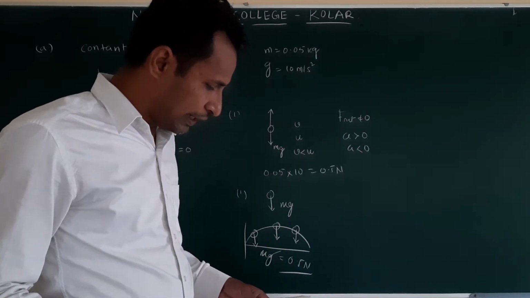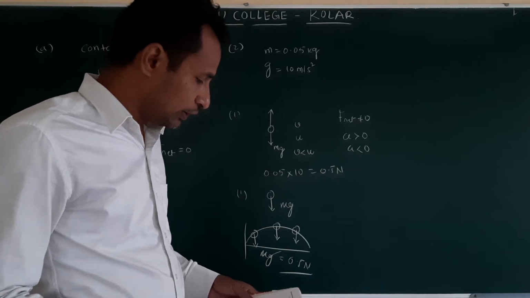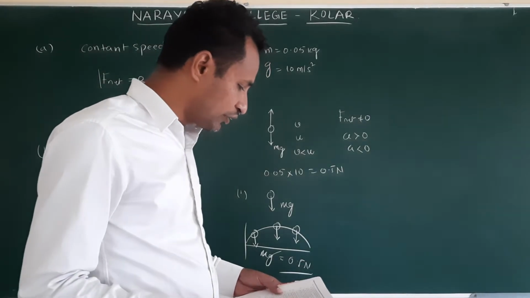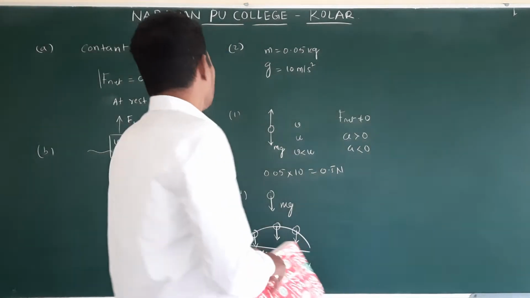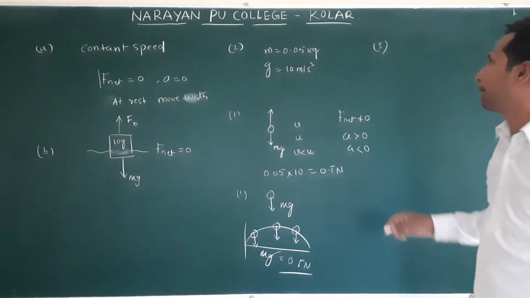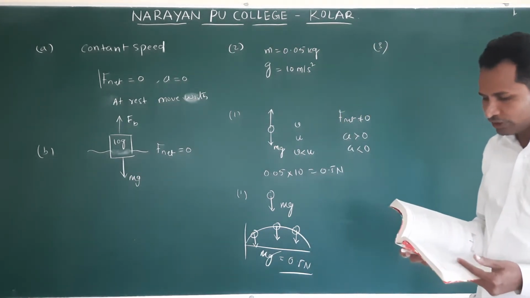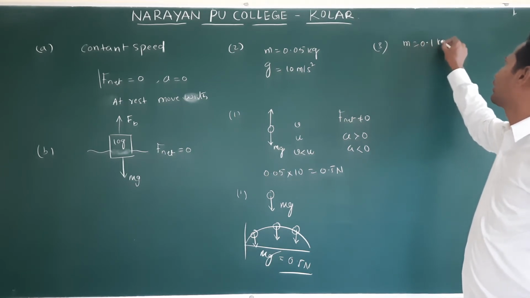Give the magnitude and direction of the net force acting on the stone of mass 0.1 kg, just after it is dropped from the window of a stationary train. What is the mass of the stone? M is equal to 0.1 kg.